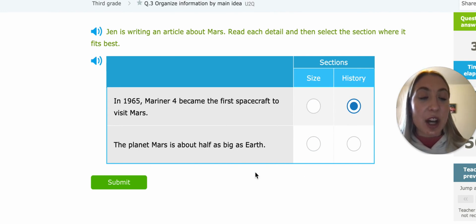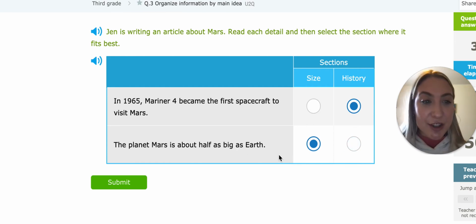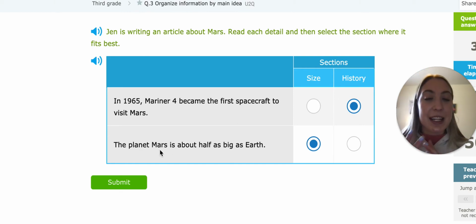This sentence is talking about the size of Mars, how big it is. So this would only make sense in the size section. If we put this in the history section, it doesn't have to do much with history because we're talking about how big Mars is.